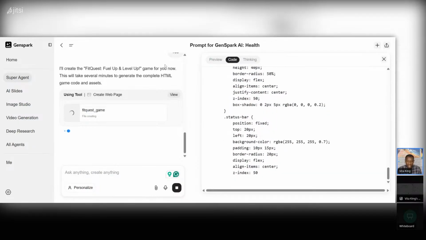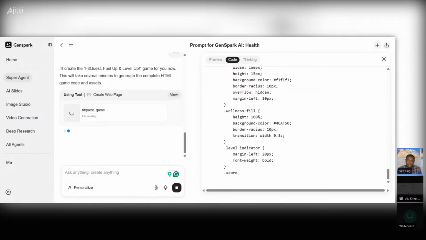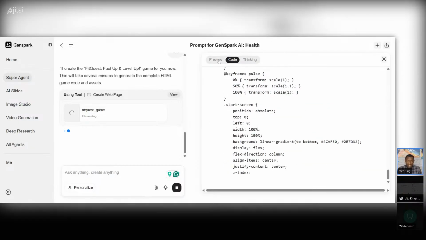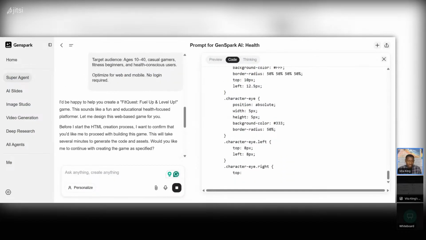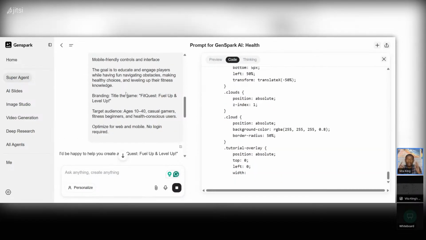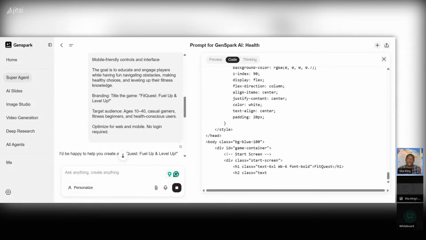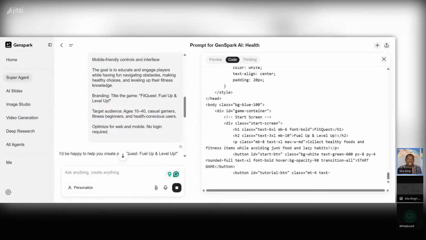This is what you call AI. Now, in less than 10 minutes, we're going to have a fully functioning game, right? Because remember, I gave it the instruction. Listen, you need to start paying attention to this technology, because everything is changing so fast.